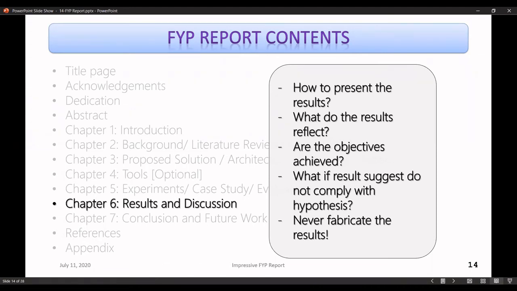So you have to also discuss what your results reflect. For instance, if you are getting higher values in column 2 of your table, what does it reflect, right? You don't just have to let it sit there without any explanation. That will be something really bad. You have to explain what each result reflects. And over here, it's very important to see if your objectives have been achieved, right?